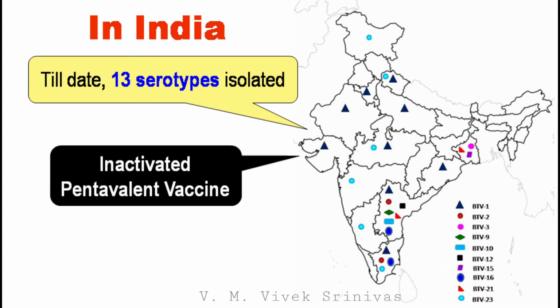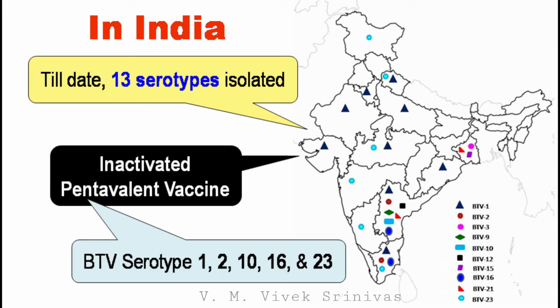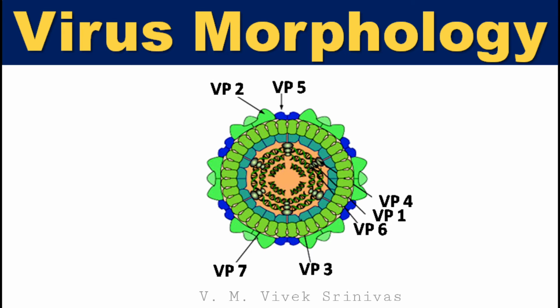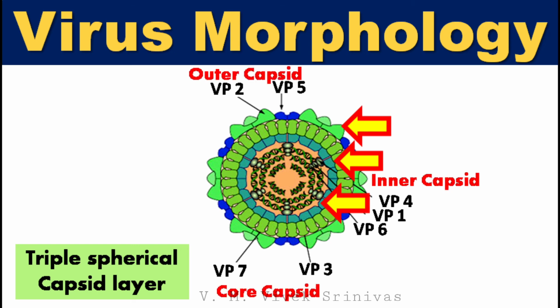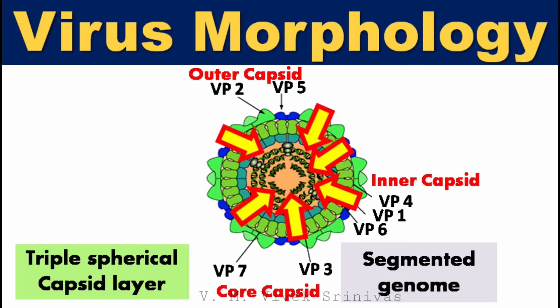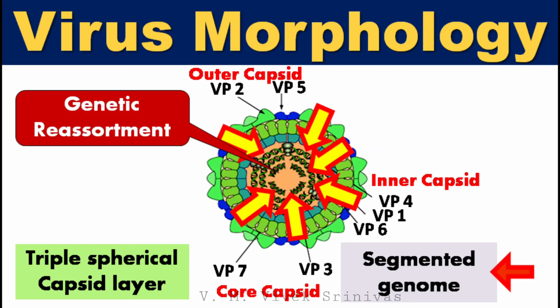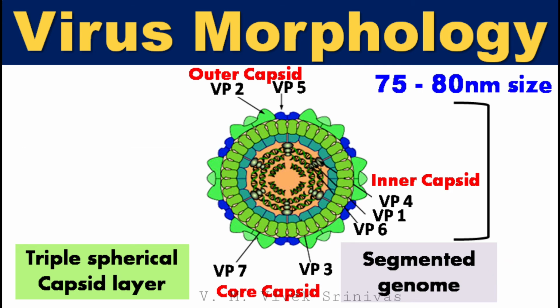But vaccination is done using an inactivated pentavalent vaccine against 5 serotypes: serotype 1, 2, 10, 16, and serotype 23. Virus morphology. This virus possesses a triple spherical capsid, layered one over the other: outer, core, and inner capsid, which encases the segmented genome. This segmentation may lead to genetic reassortment. The entire virus is about 75 to 80 nanometers in diameter.